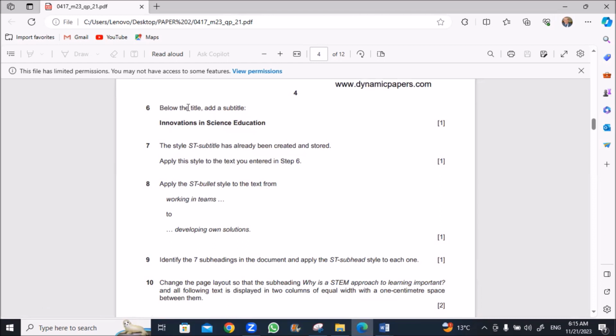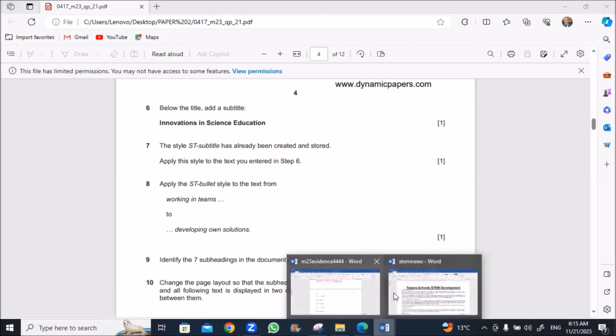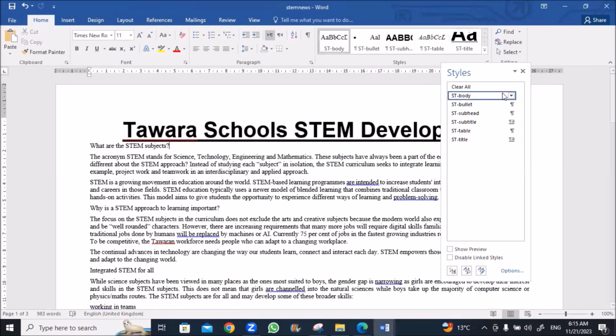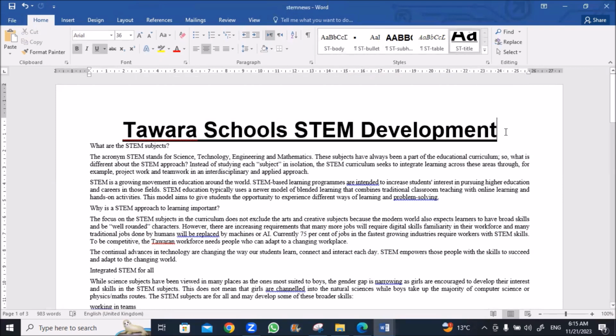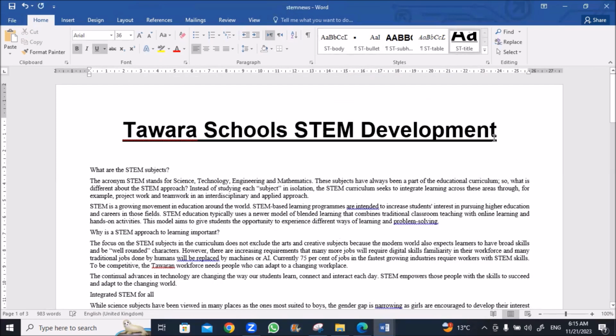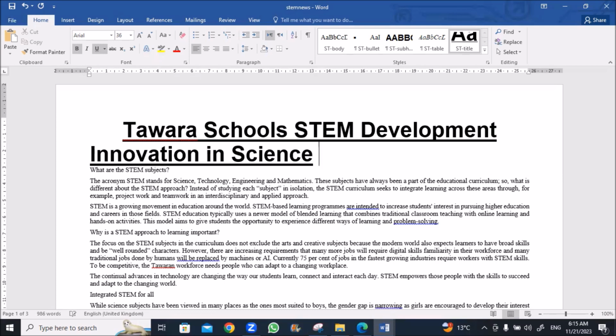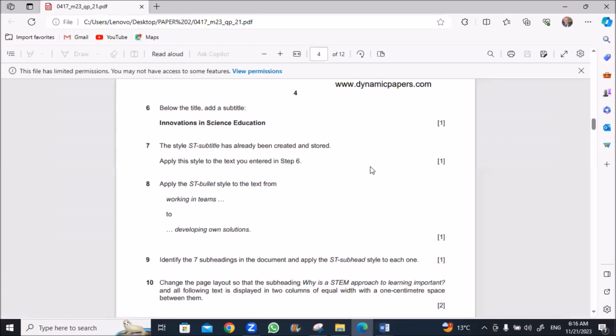Okay. Below the title, add a subtitle, Innovations in Science Education. Okay, below the title, we can include this style. Below the title, insert this: innovation in science education. Okay, innovation in science education.